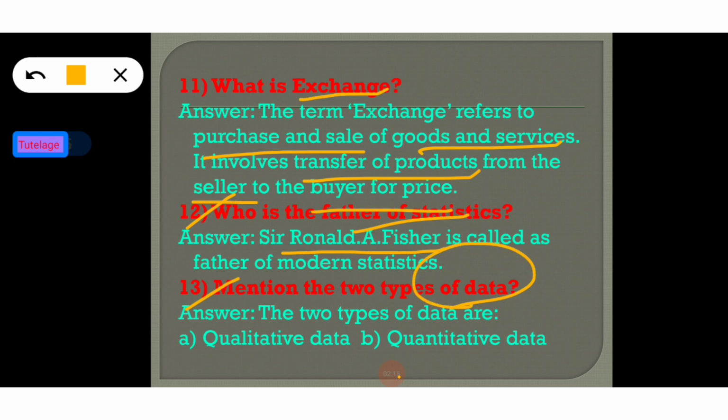Okay, so now going to the third question: mention the two types of data. In my last session, we discussed what is data. Basically, data represents the numerical information about social and economic activities. If you have any doubt on it, please go and check my previous session. The link is in my description box and my first comment. So now the answer to the third question: the two types of data are qualitative data and quantitative data, which is also one of the most important and most common questions of economics.